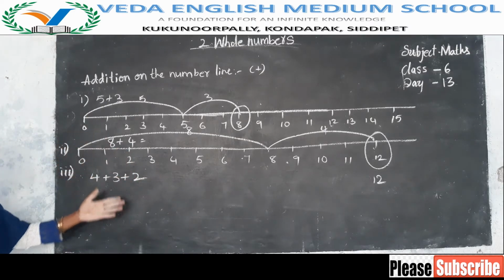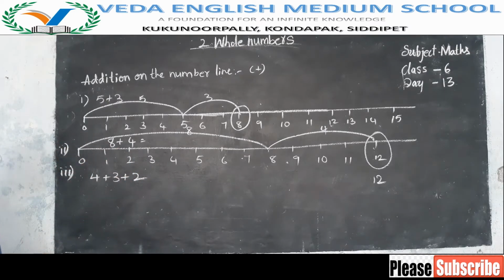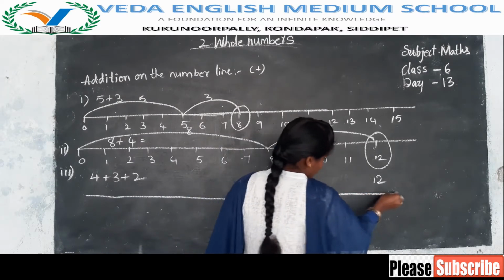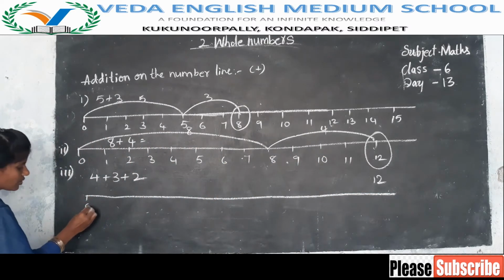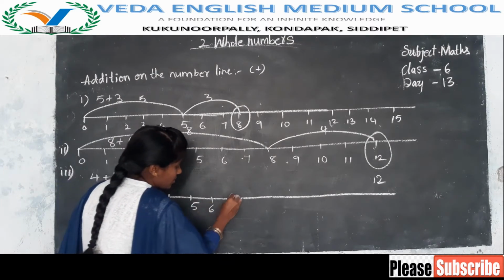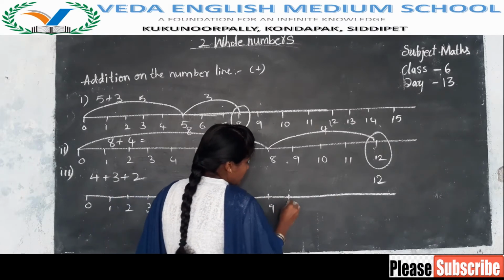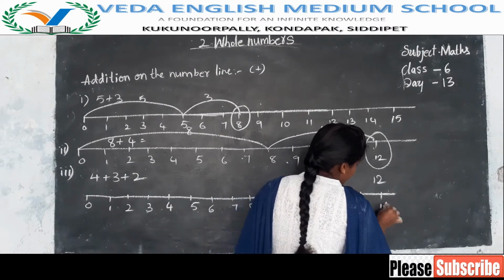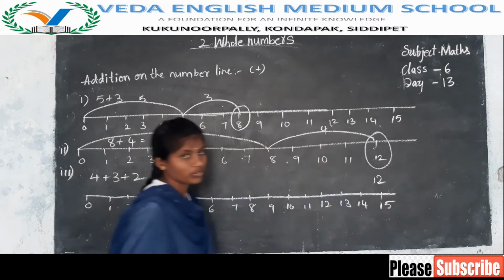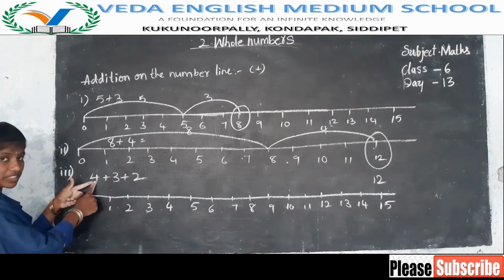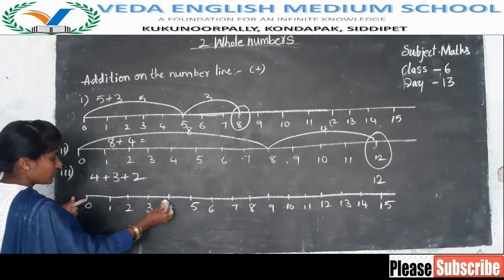Now, if you have two numbers, you have to represent like this. Then, if you have three or more numbers, how do you represent? Now we will represent. Draw the number line the same way, then write the numbers on the number line. 0, 1, 2, 3, 4, 5, 6, 7, 8, 9, 10, 11, 12, 13, 14, 15. Now, what do we have first? The first number is 4, the first digit is 4. So, count from 0 to 4. 0, 1, 2, 3, 4.